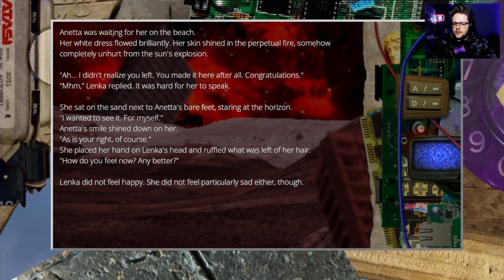Annetta was waiting for her on the beach. Her white dress flowed brilliantly. Her skin shined in the perpetual fire, somehow completely unhurt from the sun's explosion.